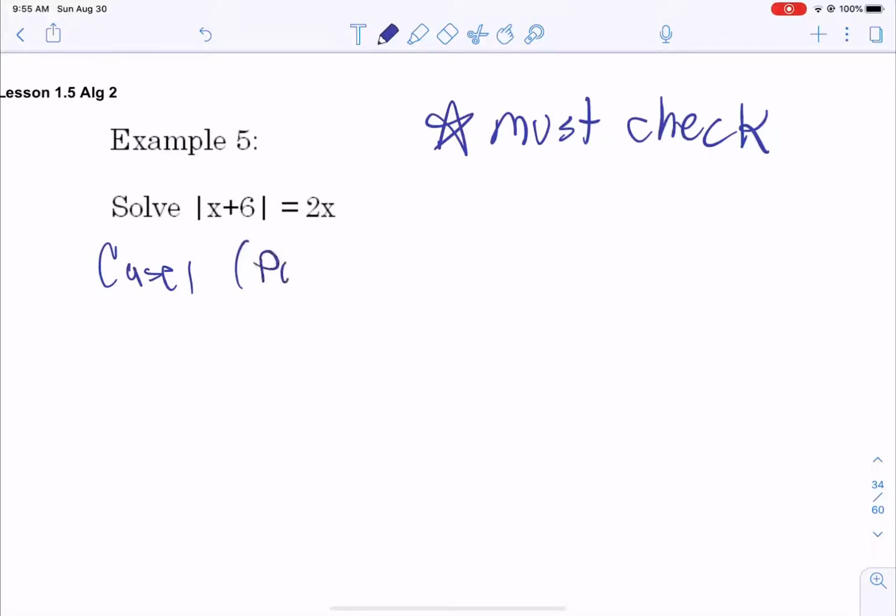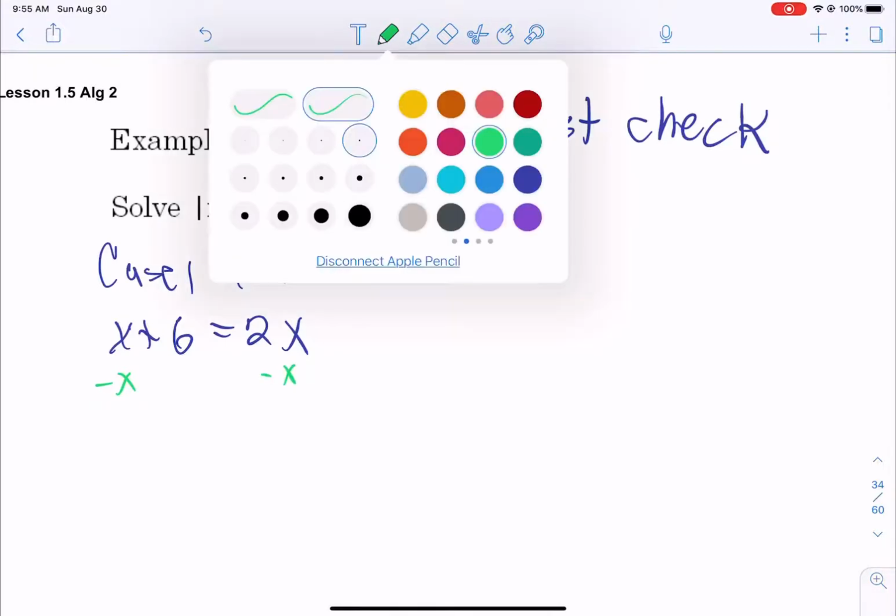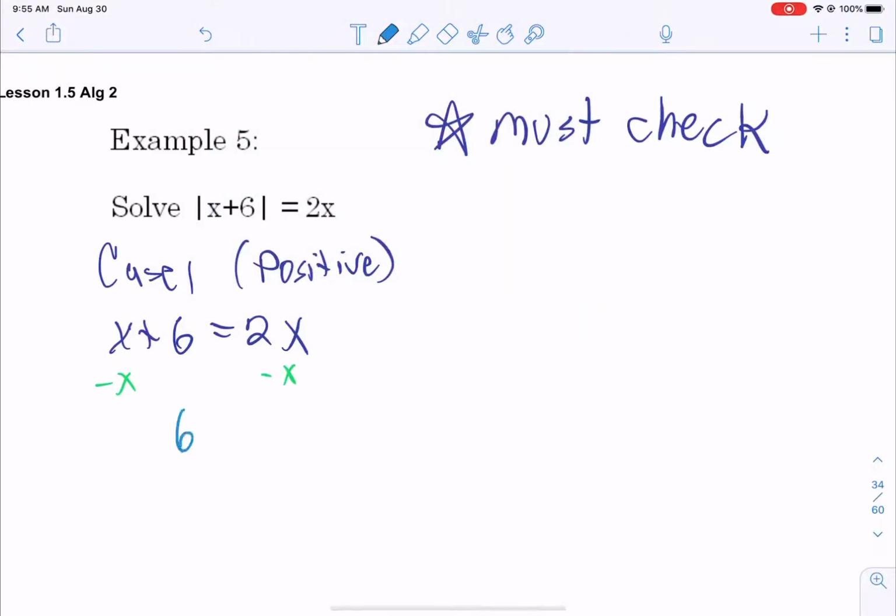Now our first case is our positive case. That's just what you see, take off the absolute value. So x plus 6 equals 2x. So we're going to subtract x from both sides, and then we get that x is equal to 6.